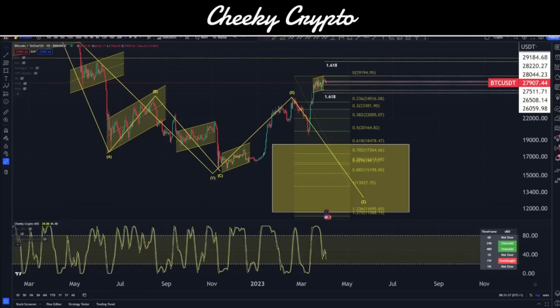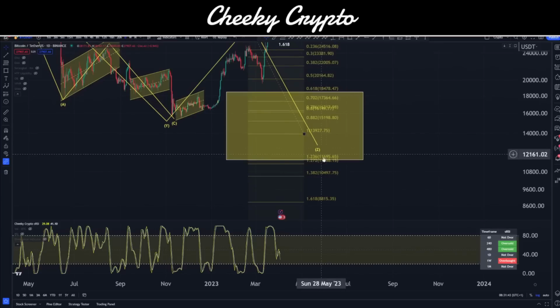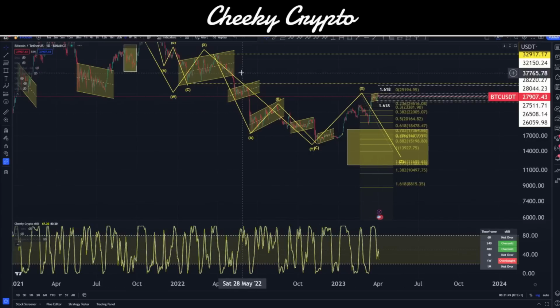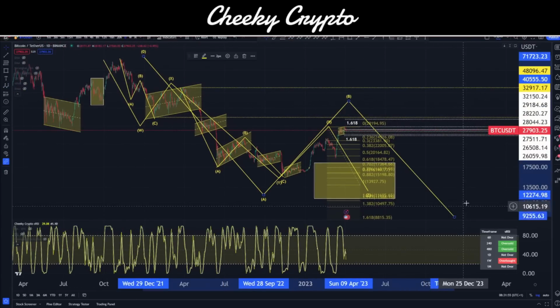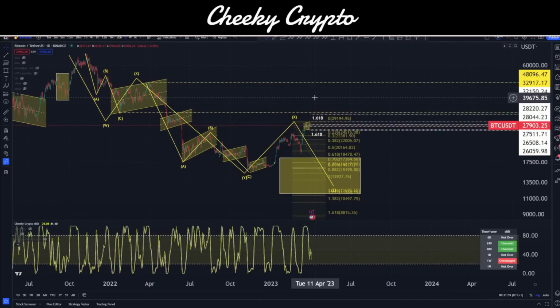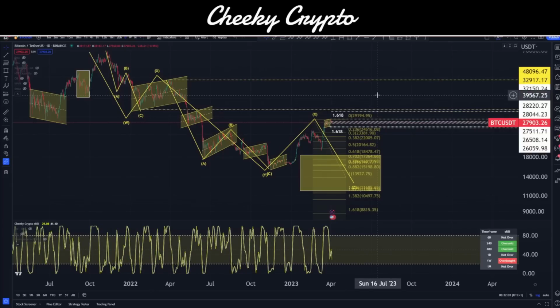Let's jump into our data or charts for BTC. As you can see, we're still in play for the Z wave. This is 11,600 to 18,478. The biggest fear, though, is that it is not going to be a WXYXZ by the end. The biggest fear is it's going to be some kind of bigger corrective play that takes us significantly lower than $10,000. Not yet confirmed, but again, that's the biggest fear from an Elliott wave theory point of view.